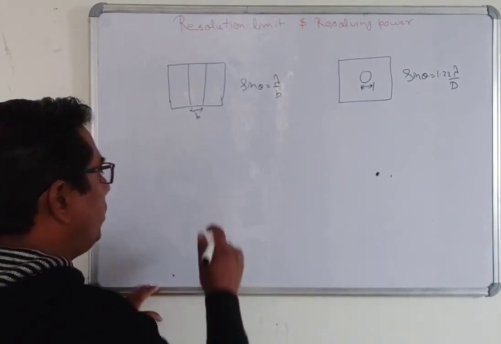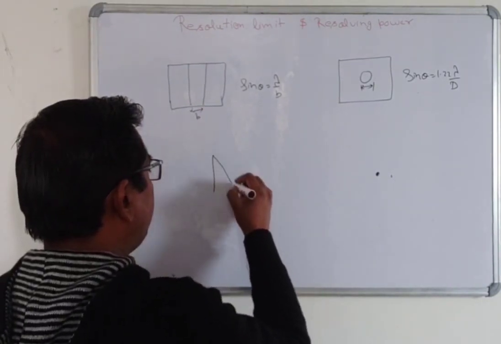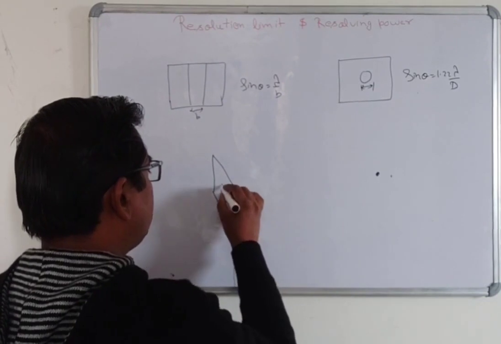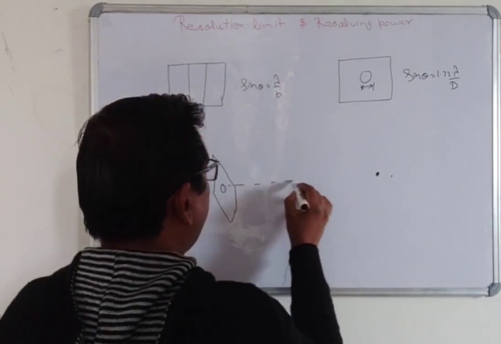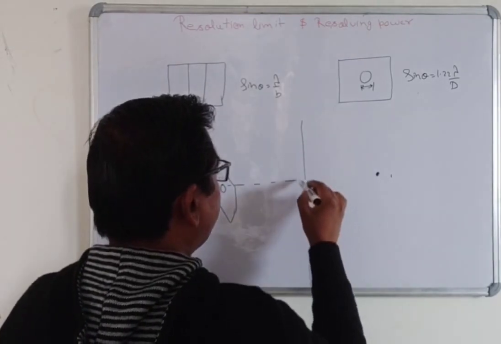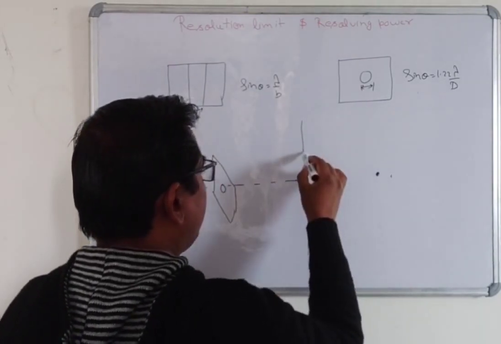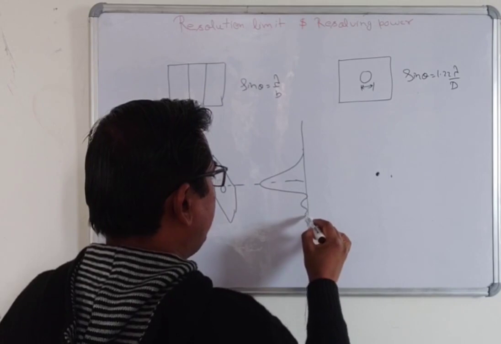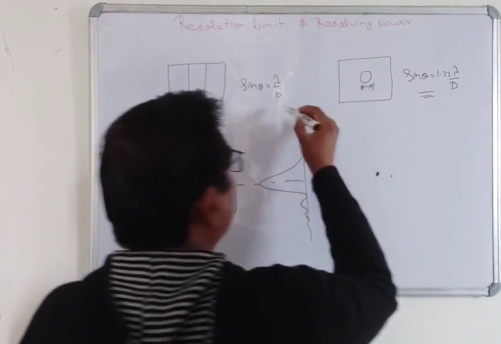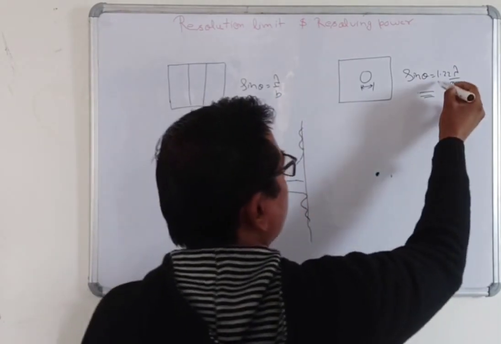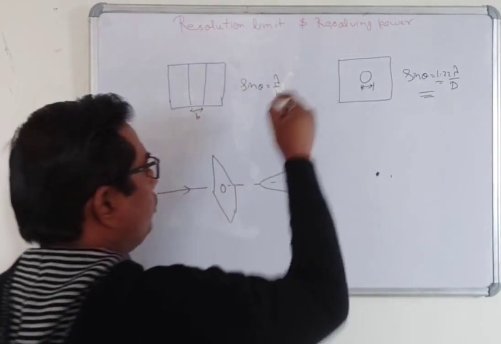Now suppose we use a circular aperture and let monochromatic light fall on it. Now we will see the spectrum is like this. Everything is the same as with a rectangular aperture. The only difference is in the values: this theta value is 1.22 times larger compared to that one.